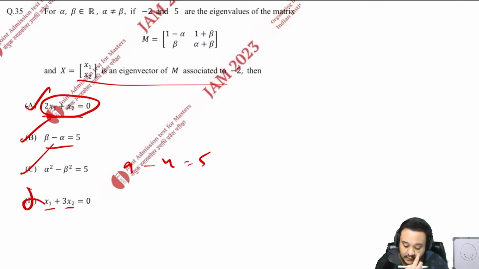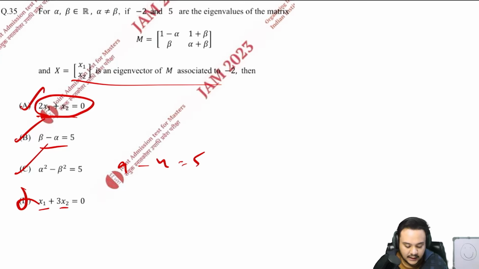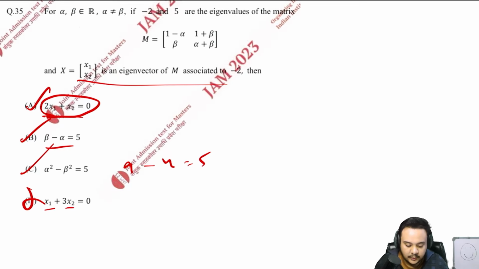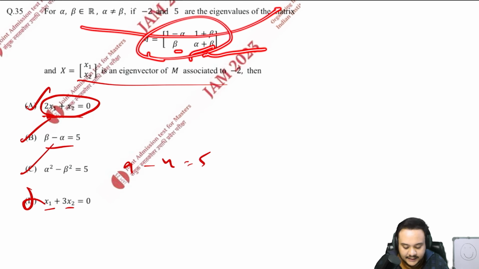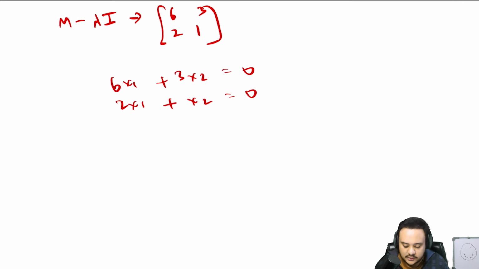So basically it was an easy question. All you had to do was use the properties of the eigenvalues first of all to get to the matrix M, and then you just had to use the normal equation that we use for the eigenvalues, which is Mx is equal to lambda x.